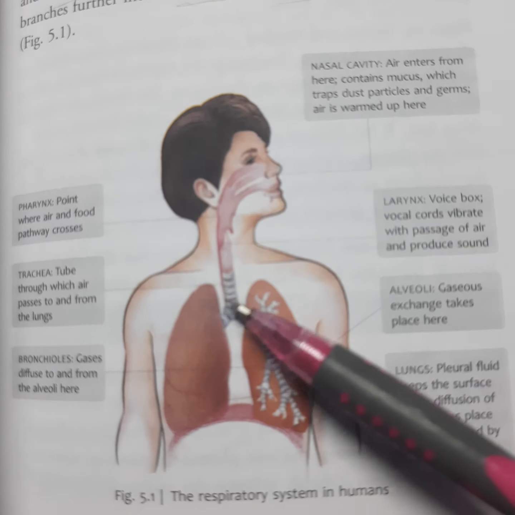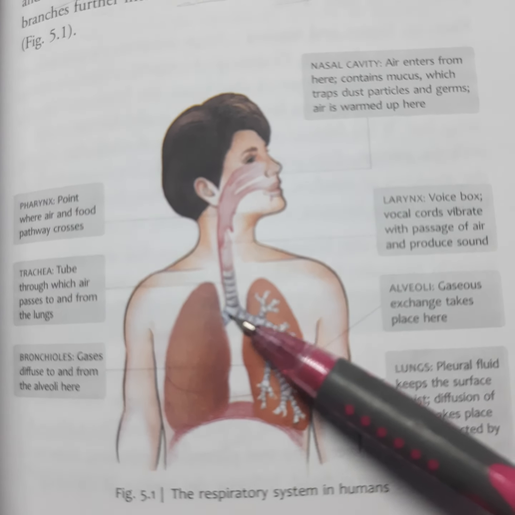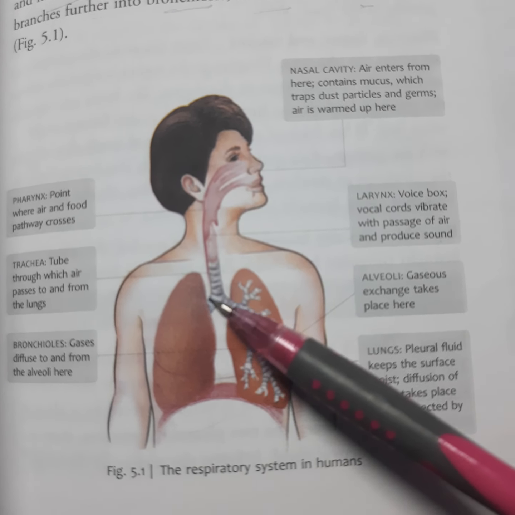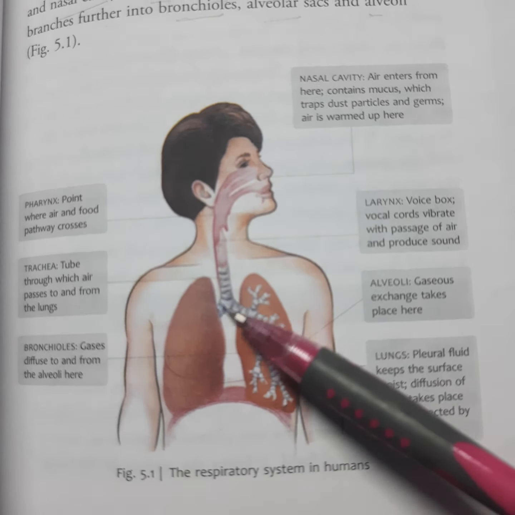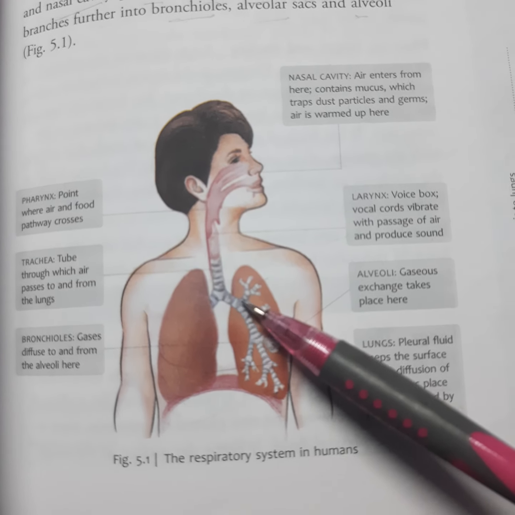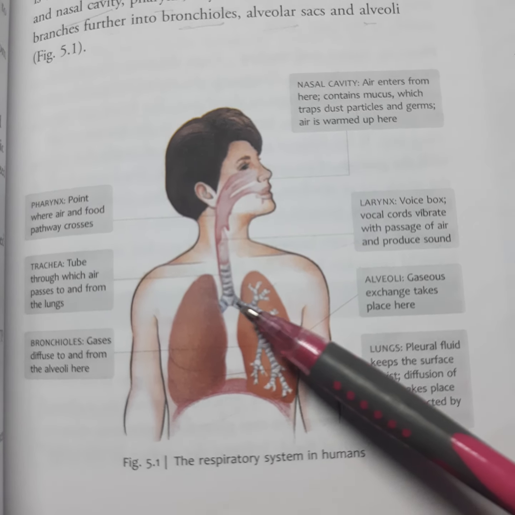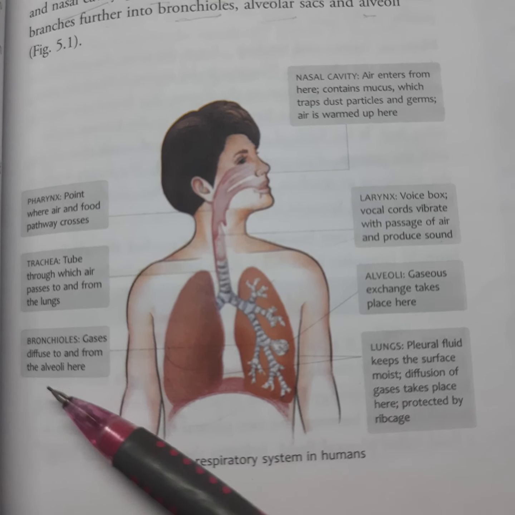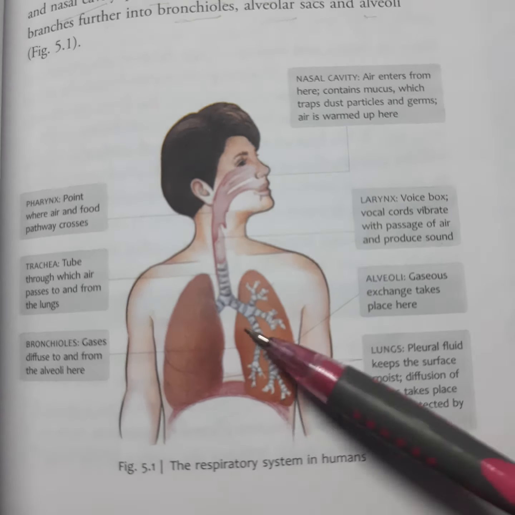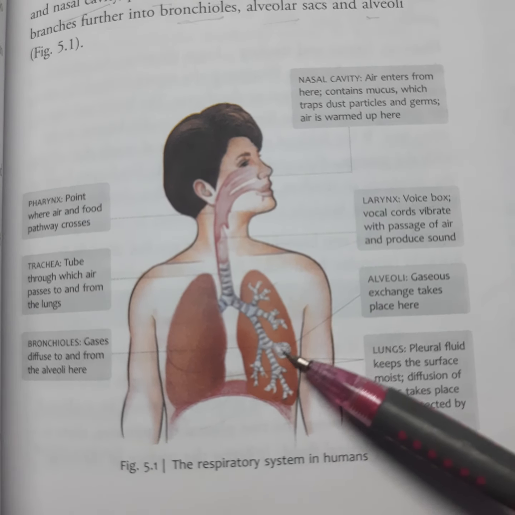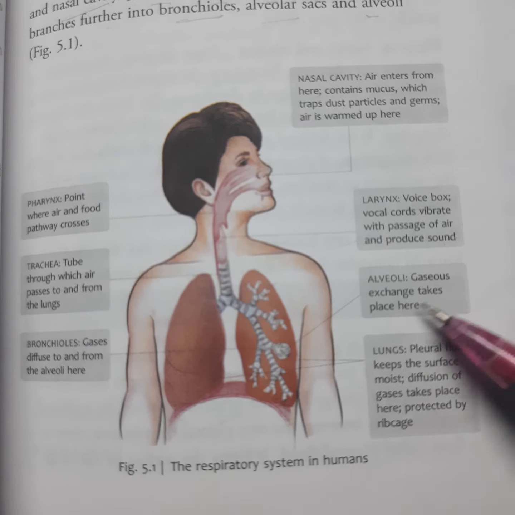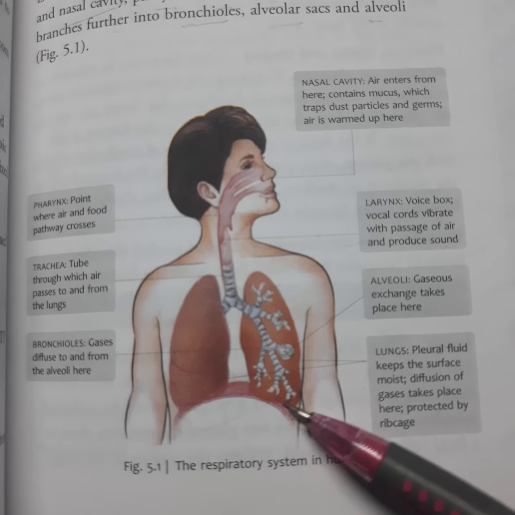Then this trachea is divided into bronchi, then again into bronchioles. This is the bronchi, and after that these are the bronchioles. Gases diffuse to and fro from the alveoli. These bronchioles are divided into alveoli. These are the alveoli, and these are the sacs. In the alveoli, gas exchange takes place; it is the end point.